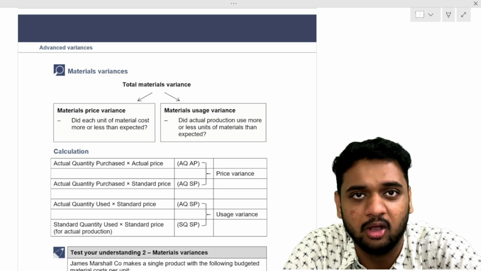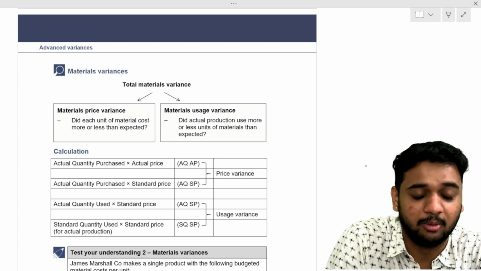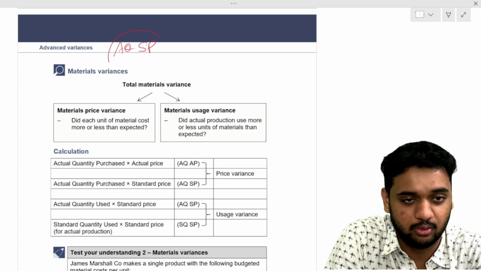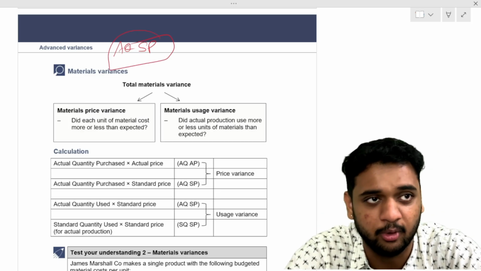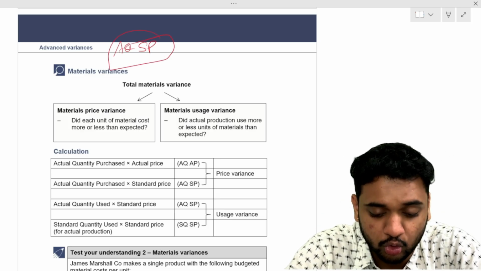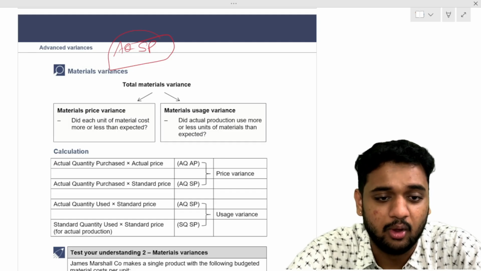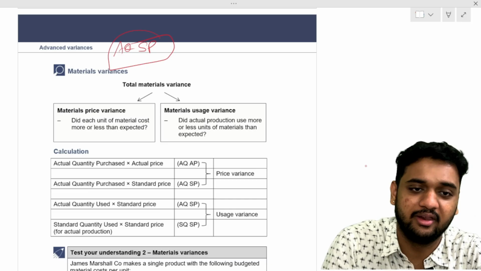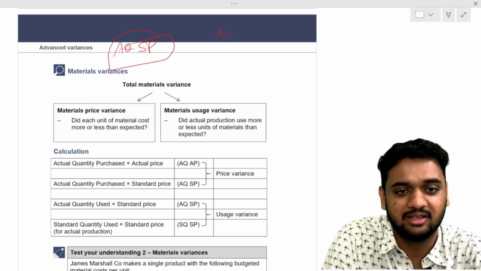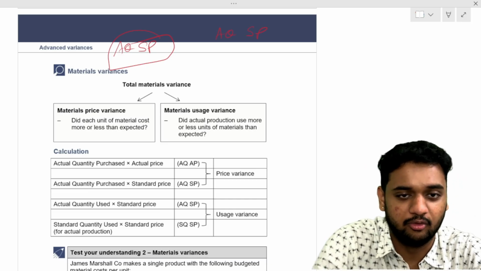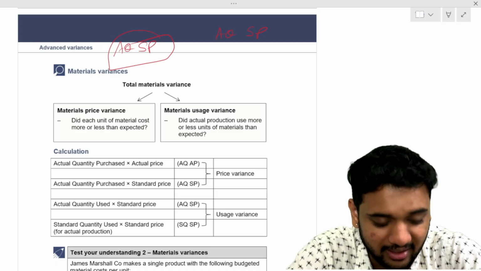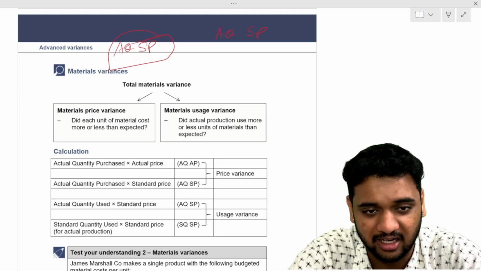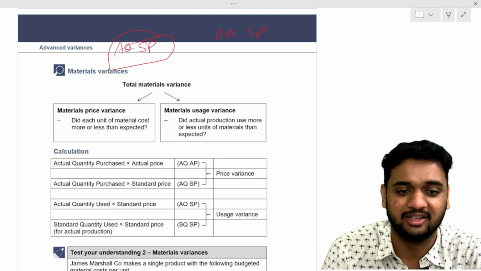No formulas you have to mug up. The only thing you have to know is a mantra called AQSP. You first tell this, then I will tell you what it means. It is a very important mantra which you will use throughout the entire chapter. In this chapter we have the first mantra, AQSP: actual quantity, standard price. Why actual quantity standard price? I will tell you.